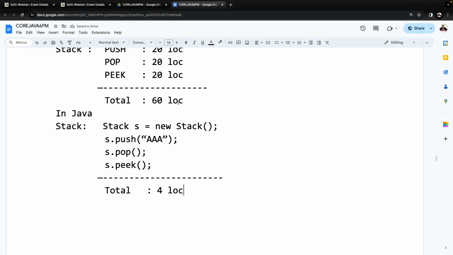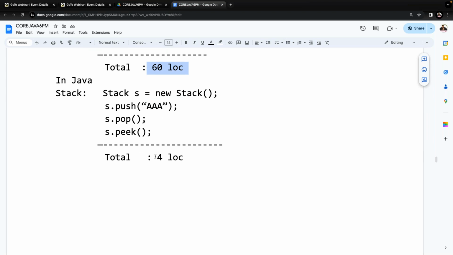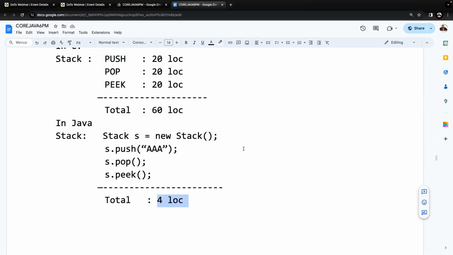Understand it now? In the C programming language, how many lines of code? 60 lines of code. But in the case of Java, how many lines of code? 4 lines of code. Now tell me, in which programming language is the number of lines very less? Java. In which programming language are the number of instructions more? In C programming language. Got it or not?